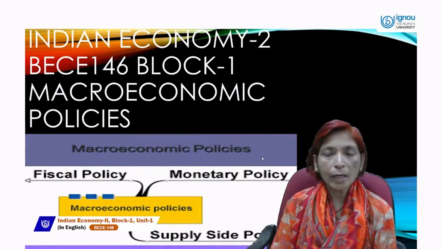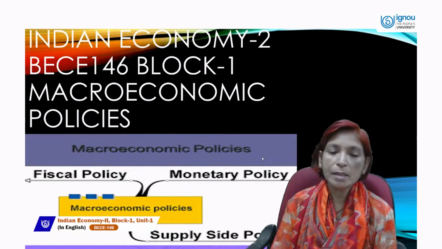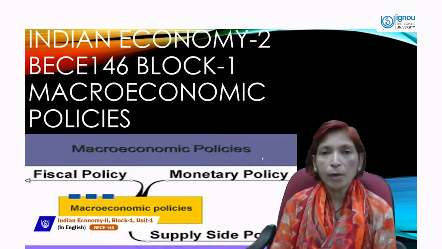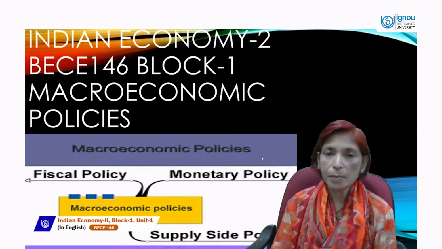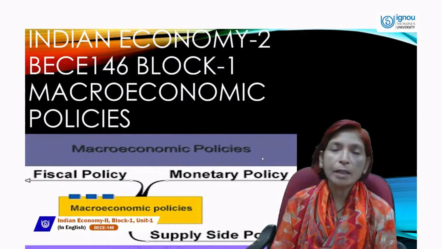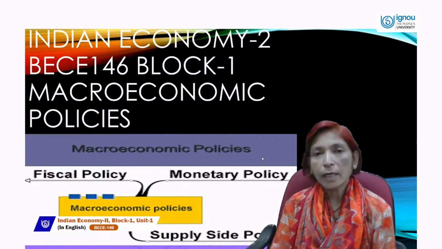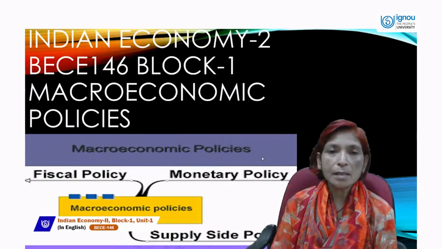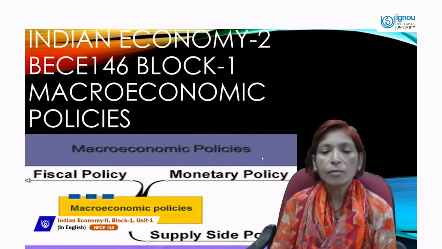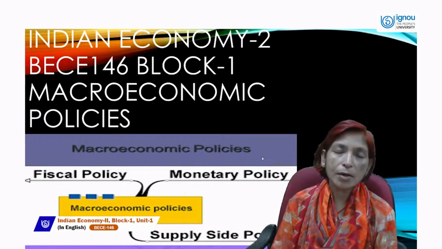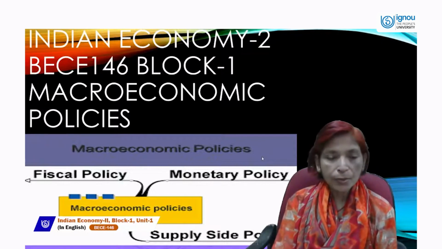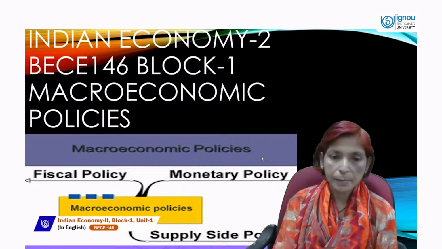Today we will discuss what macroeconomic policies are and what their main goals are. Then we will discuss monetary policy, its goals or objectives, and the main instruments followed by the Reserve Bank of India to control credit, to decrease the supply of money, or to control the supply of money. What instruments are followed by monetary policy or RBI. So let us start with macroeconomic policies.